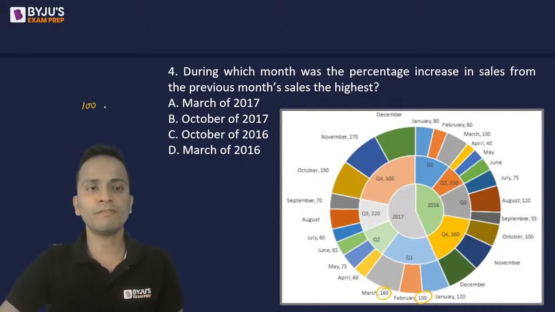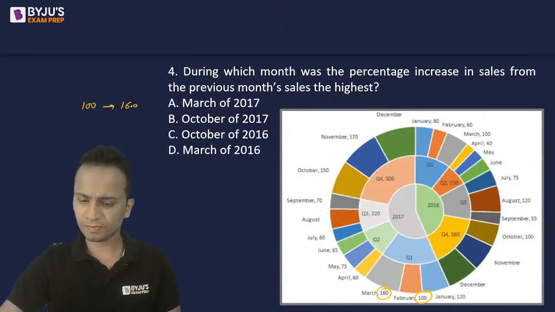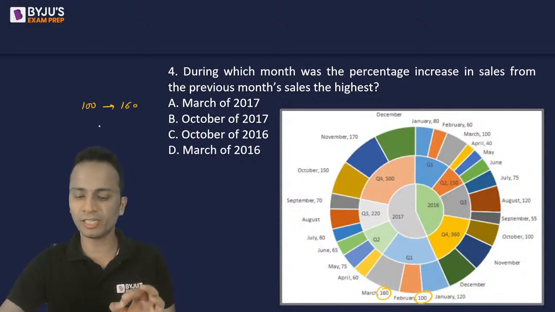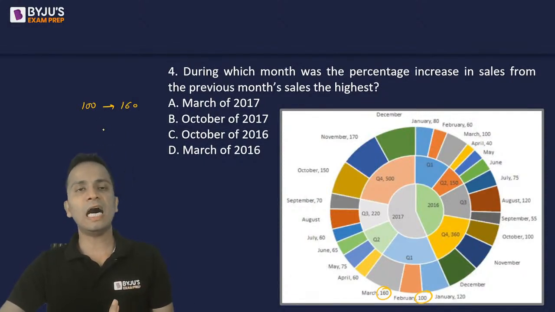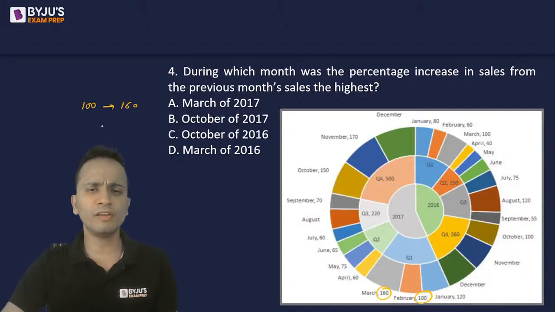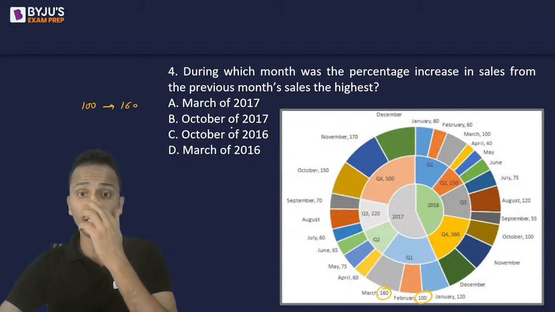So from 100, the value has become 160. Clearly visible, there is an increase of 60%. 60% का increase आया है. ठीक है? अब if any month gives you an increase of more than 60%, that will qualify. Otherwise, it will not.